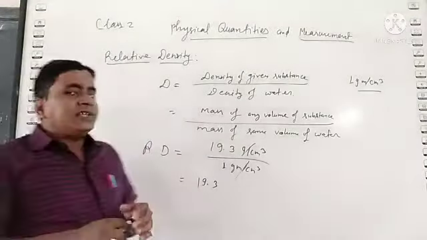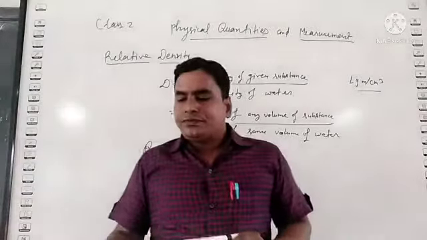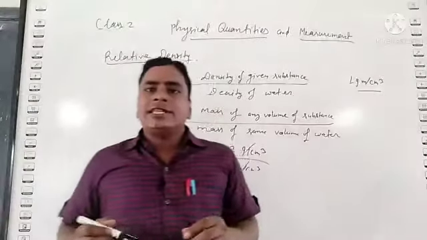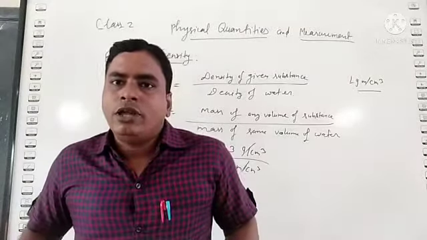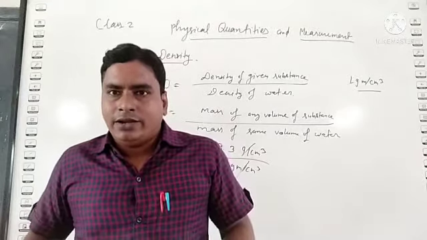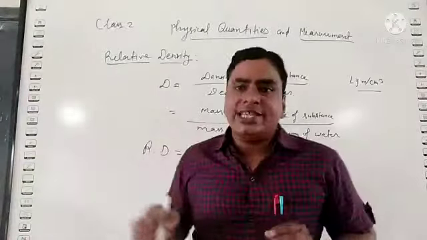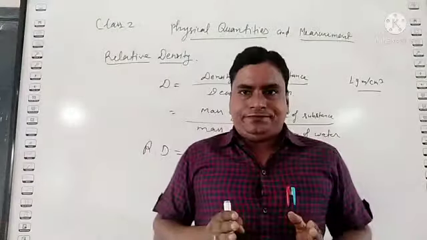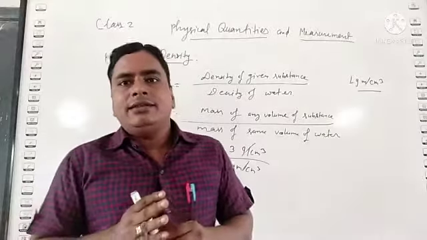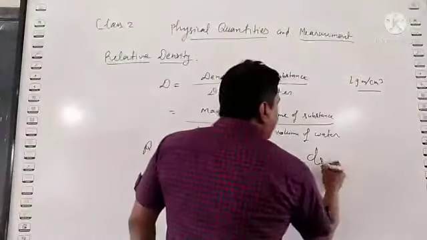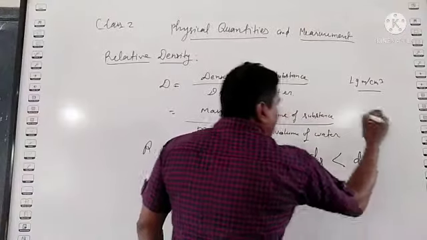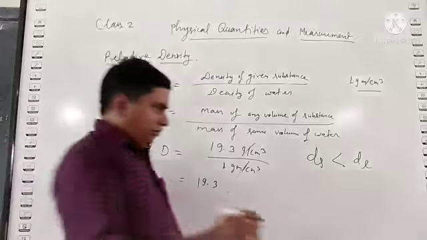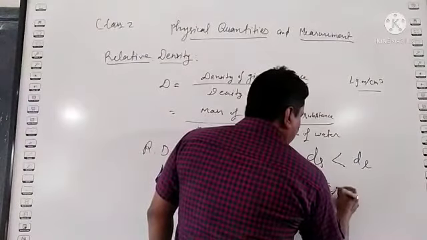On the basis of relative density, we can define the concept of sinking and flotation. Which body or substance will sink, or which will float in the given liquid, depends upon their densities. If the density of the solid is less than the density of the given liquid, the body will float.